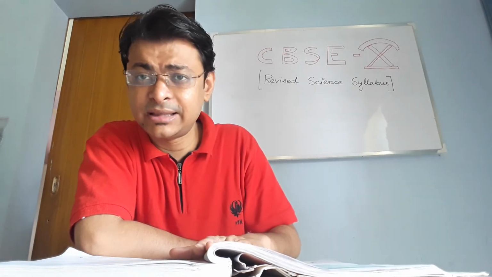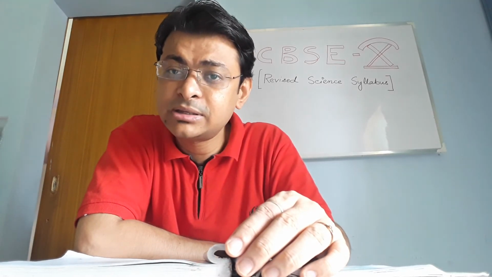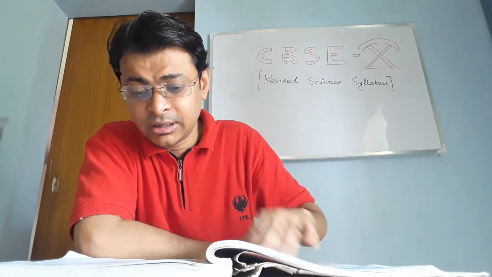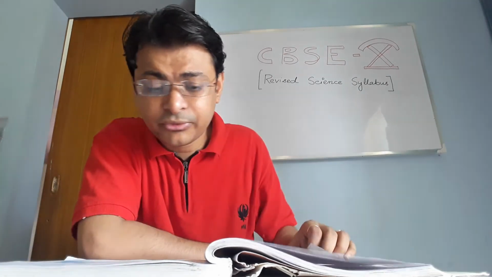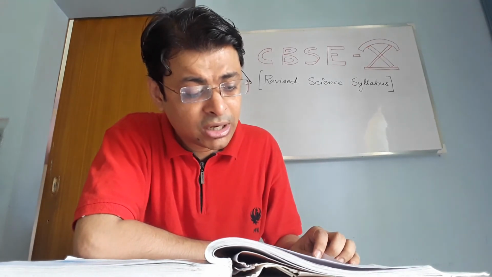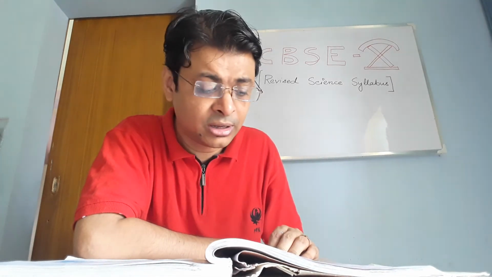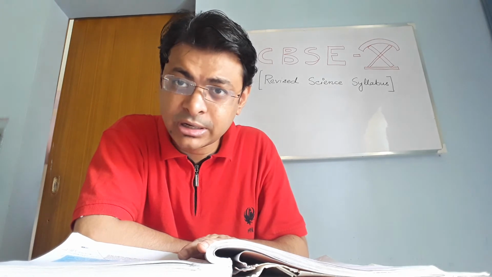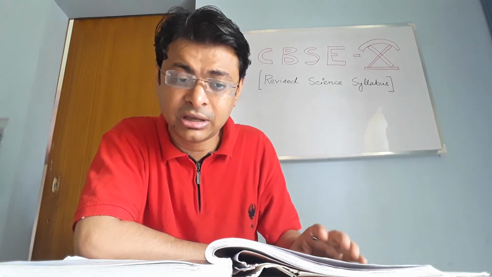But the things that are not there, note it down. These may not be there from your exam point of view, but they will be very important for your concepts and for your next classes. The deleted portions are nomenclature of carbon compounds, halogens, alcohols, aldehydes, ketones, carboxylic acids, double bond, that means alkenes, and triple bond, that means alkynes. Chemical properties of carbon compounds are deleted entirely. Combustion is deleted, addition reaction, substitution reaction, oxidation, everything is deleted.